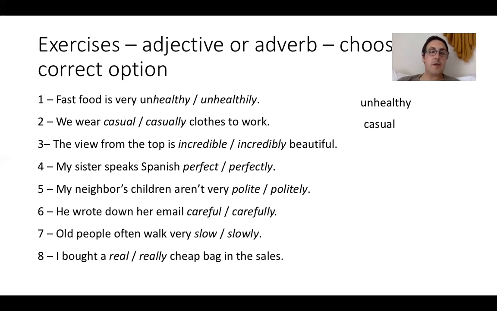The view from the top is incredible or incredibly beautiful. Now, what is incredible or incredibly describing? It's describing beautiful. What type of word is beautiful? Boom. It's an adjective. So to describe an adjective, you need an adverb. So therefore, incredibly is the adverb, and that's the answer, because it's describing the adjective.